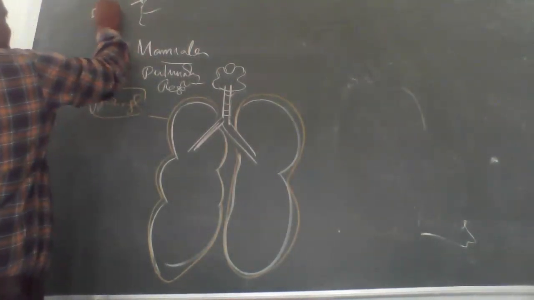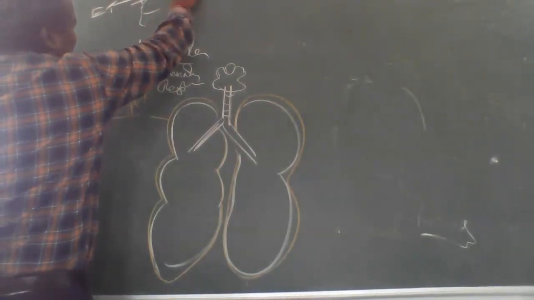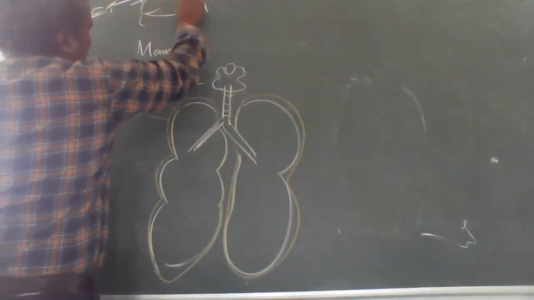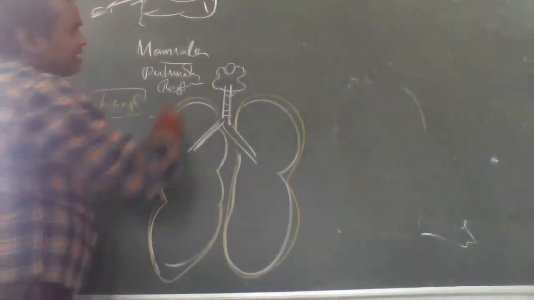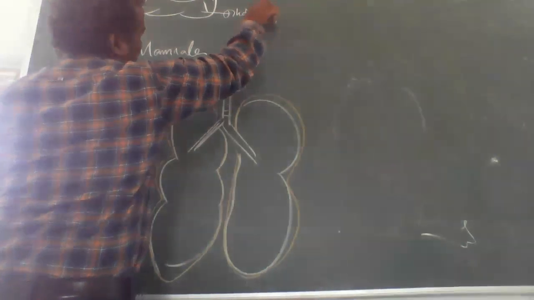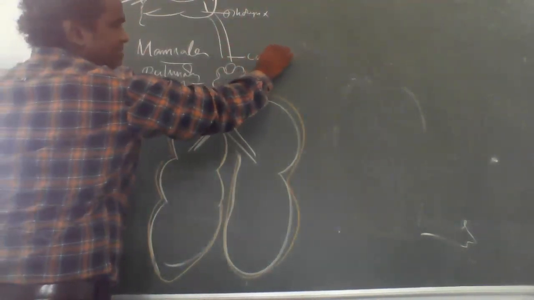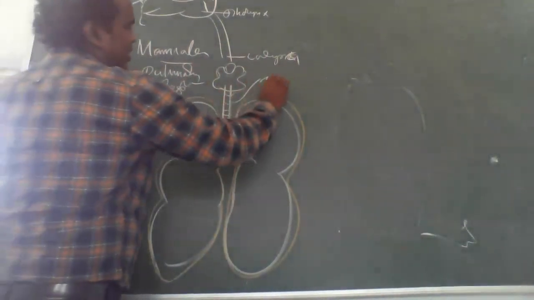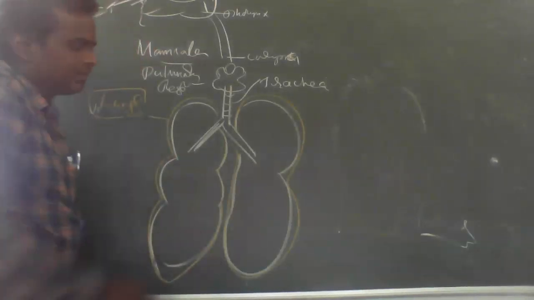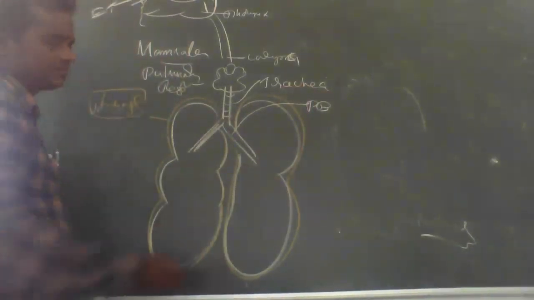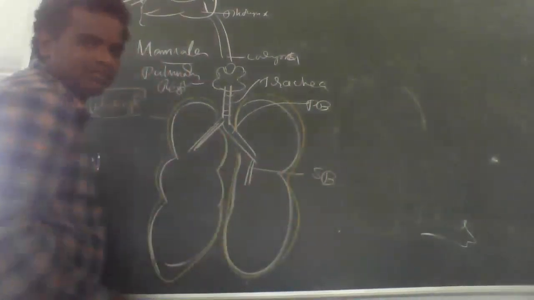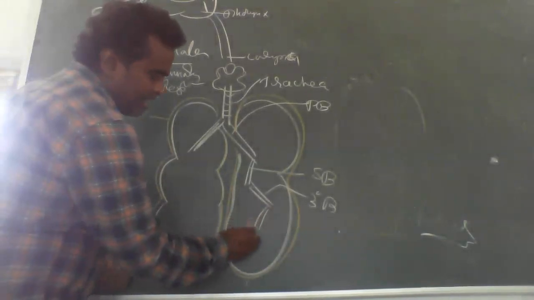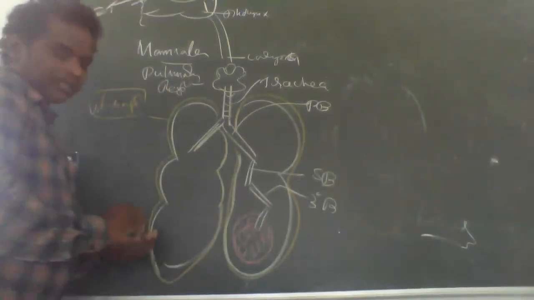See, the external nostrils, nasal cavity, internal nostrils, pharynx, then larynx, trachea, primary bronchus, secondary bronchus, tertiary bronchus, and next, the alveoli.